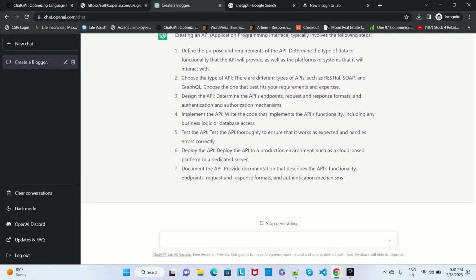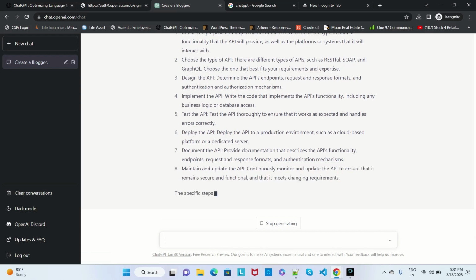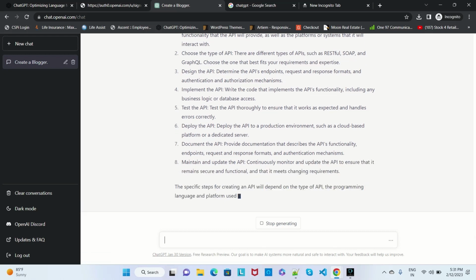Yeah, so these are the things which need to be followed to create an API. Like that we can follow.